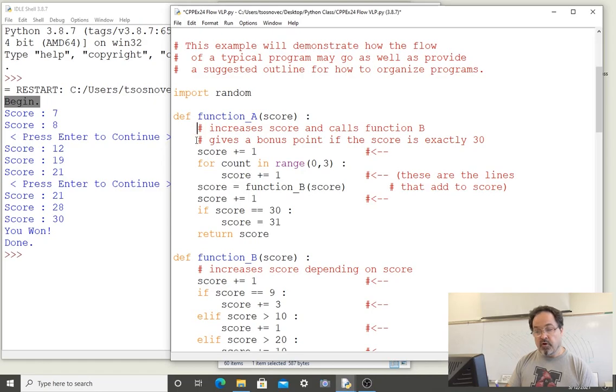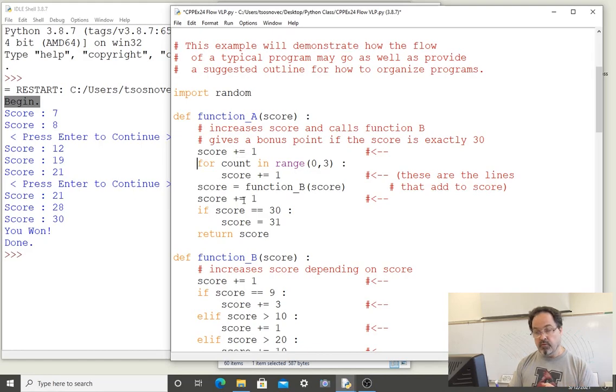We then execute the code block of function A, which is a comment, ignored, and then we have score with a reassignment and an increase. So this is a clever shorthand way of saying the new version of score, or the new value of score, will be equal to the old value of score plus 1. Score is redefined and increased by 1.